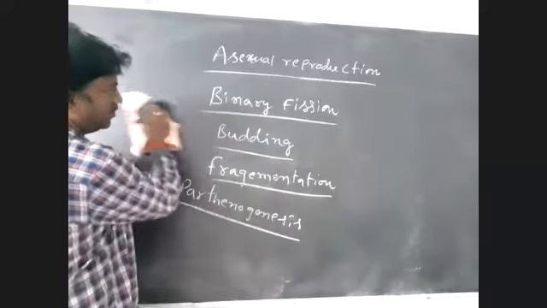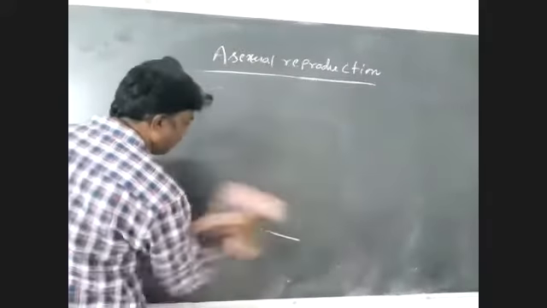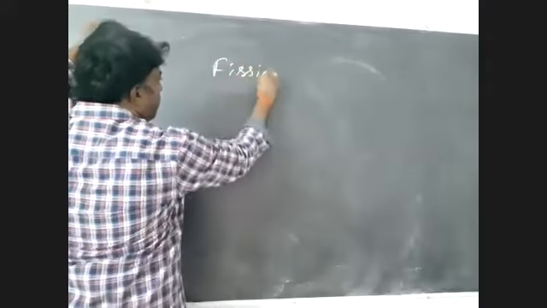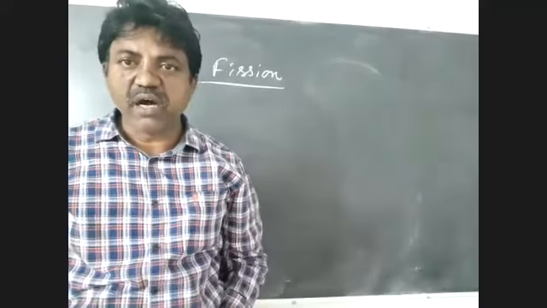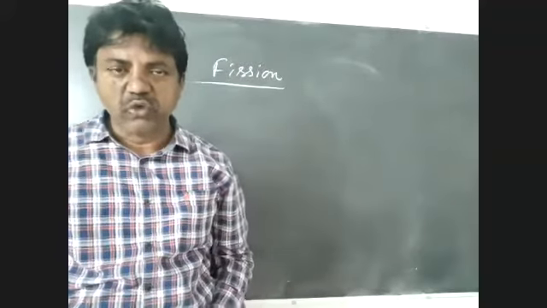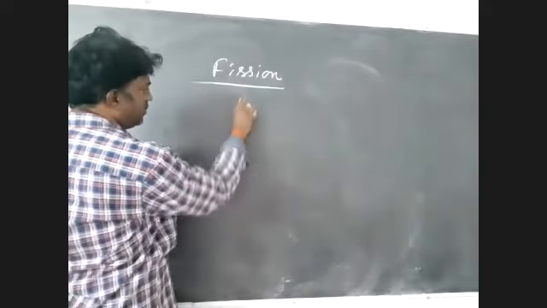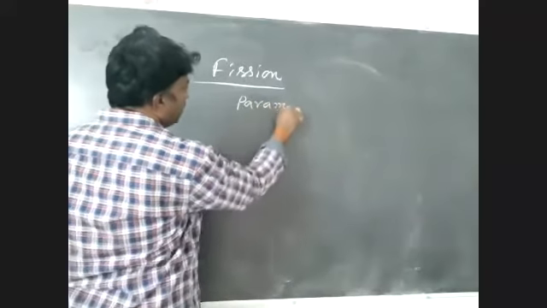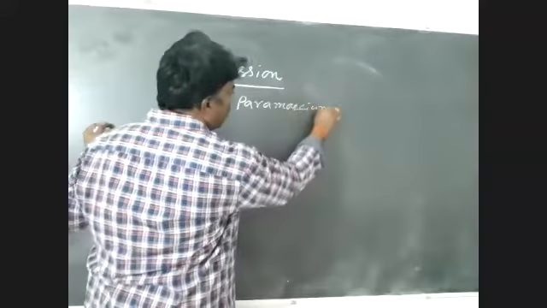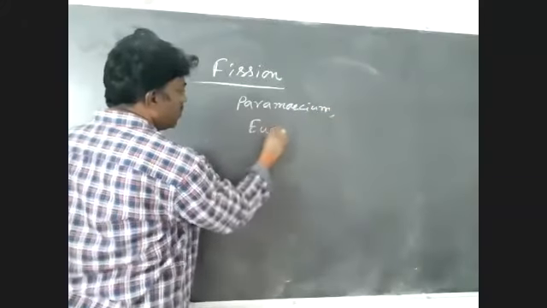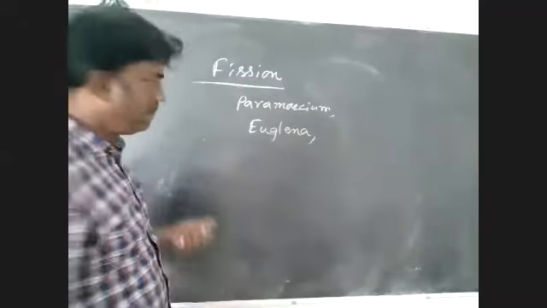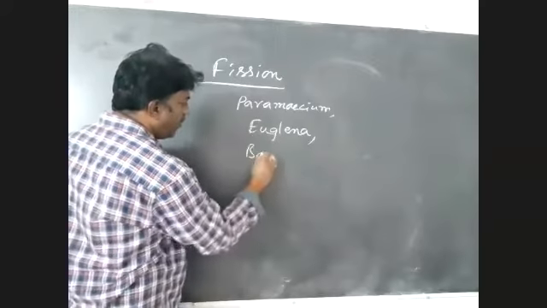So come to the first one, binary fission. Fission may be binary fission or multiple fission, with examples: paramecium, euglena, and bacteria.